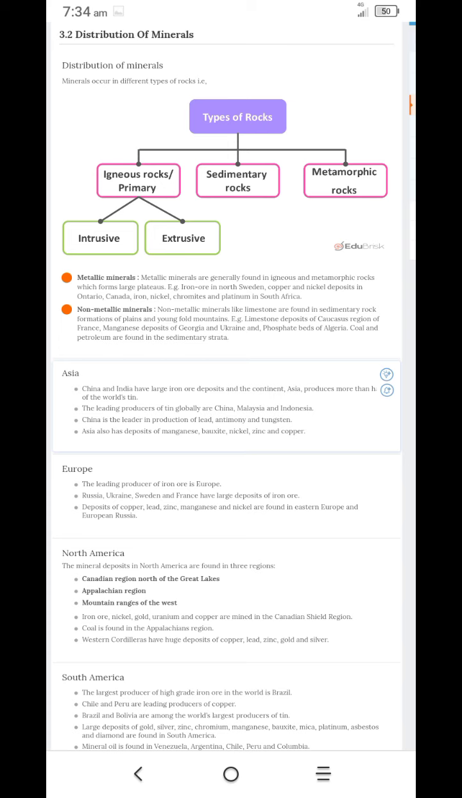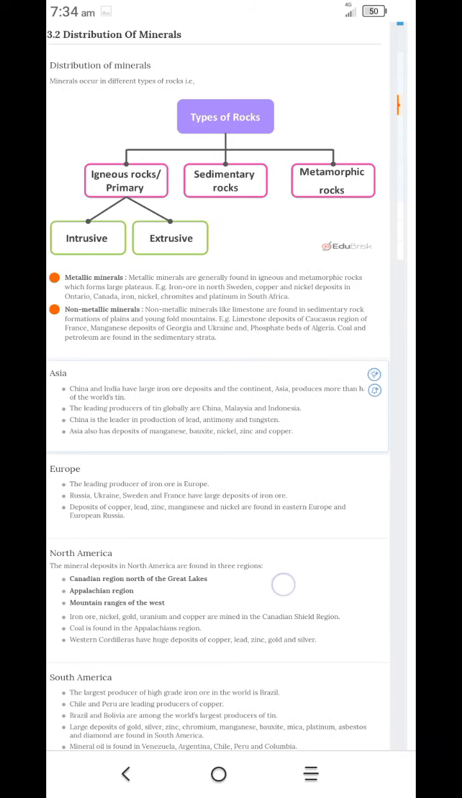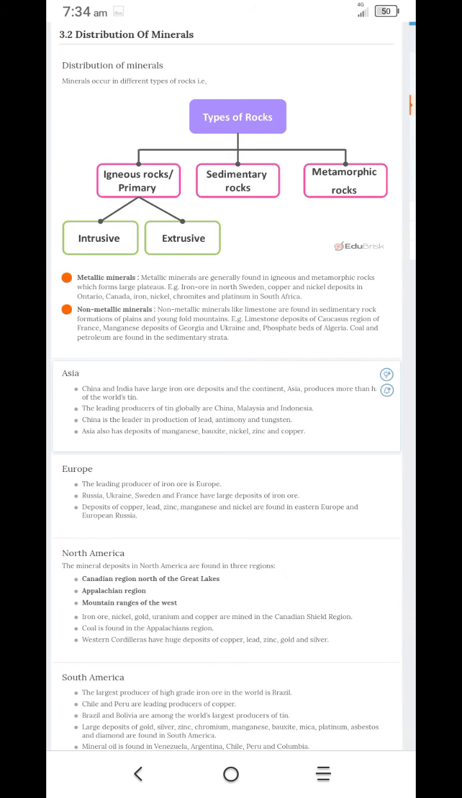Metallic minerals, which we discussed already, are generally found in igneous and metamorphic rocks, which form large plateaus. Non-metallic minerals like limestone are found in sedimentary rocks, in the formation of plains and young-fold mountains. Example: limestone deposits of the Caucasus region of France, manganese deposits of Georgia and Ukraine, and phosphate beds of Algeria. Coal and petroleum are found in the sedimentary state.